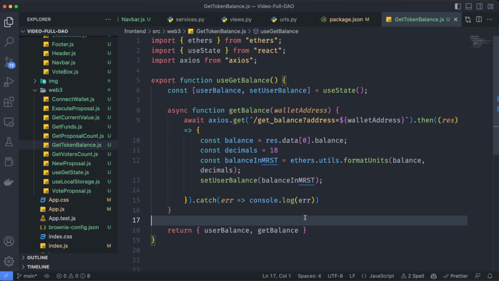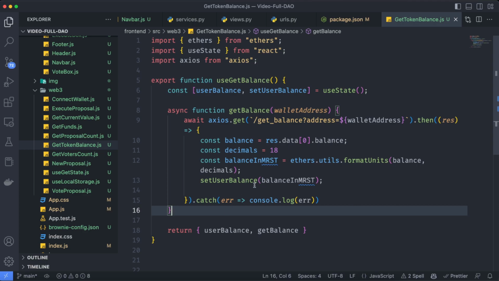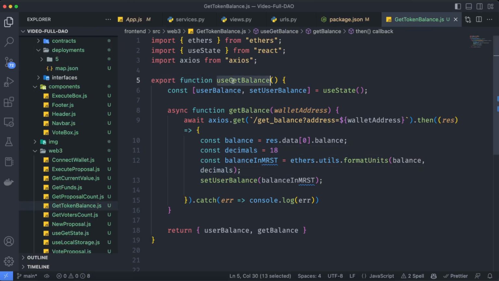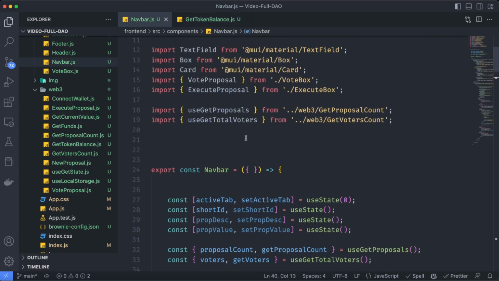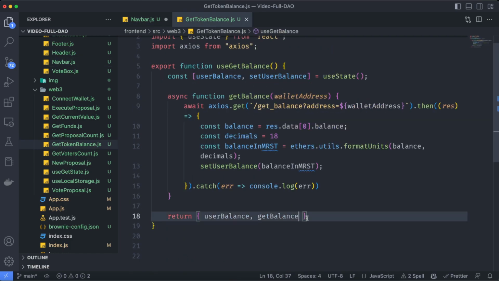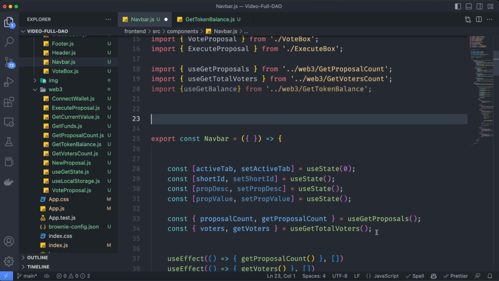Now we have this hook, which is going to be used to get that balance. The difference here is that we are going to need a wallet address over here. This wallet address, of course, depends on the signer. So let's try to use this on the navbar. Same as we did before, let's copy the hook name, use getBalance, go back to the navbar and import that. Now we can get this userBalance and getBalance, declare it over here.